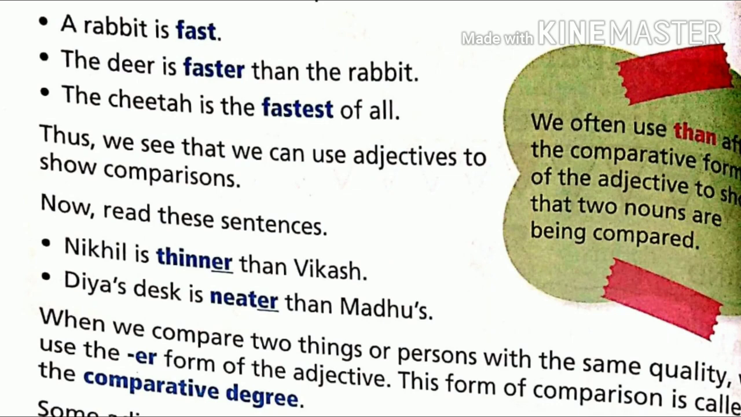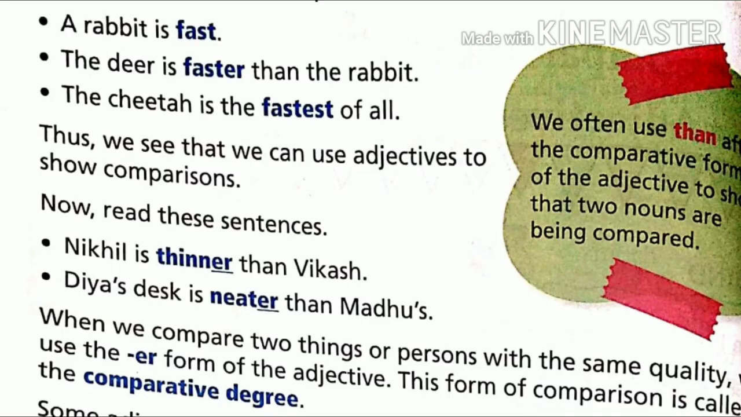Diya's desk is neater than Madhu's. Here we are comparing two, Nikhil and Vikas. We are comparing two. That is why we are using comparative degree. Here also Diya's desk and Madhu's desk. So two. That is why we are using comparative degree.